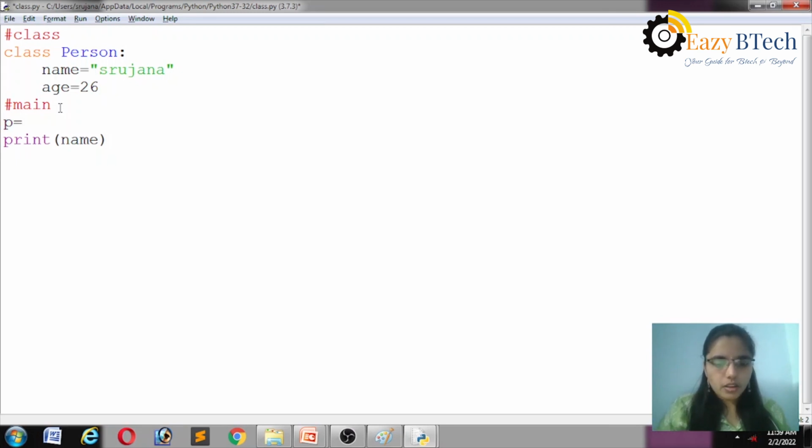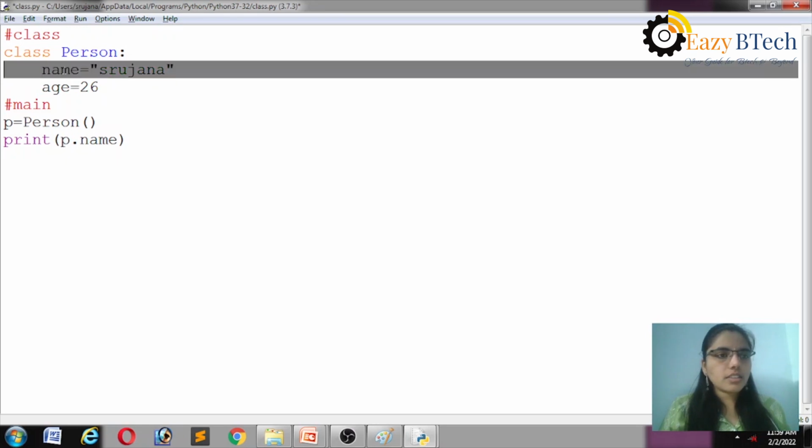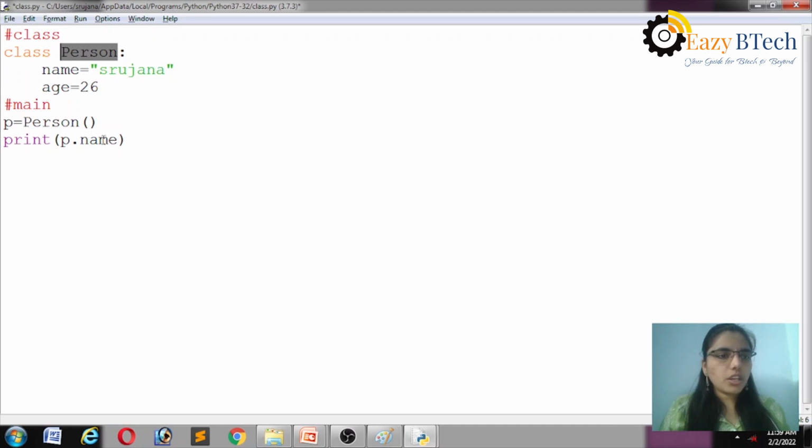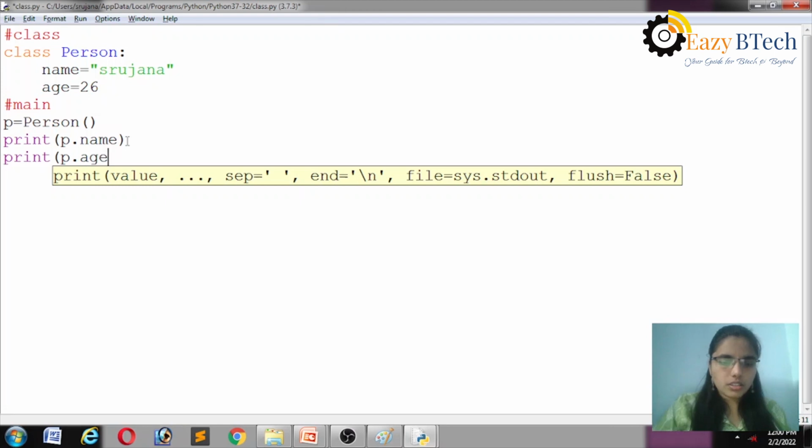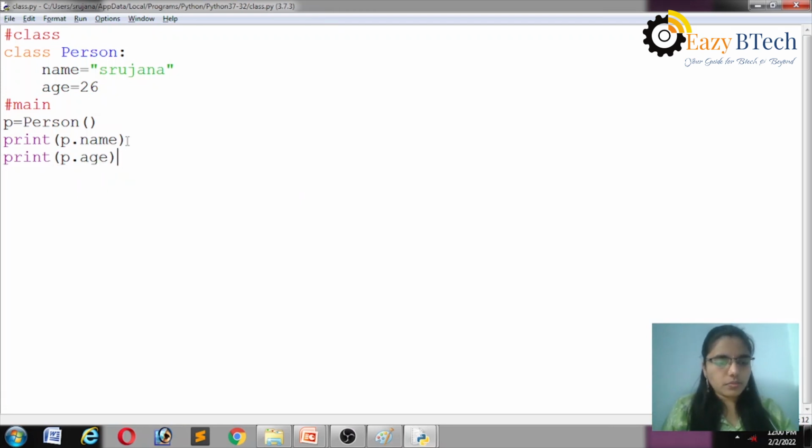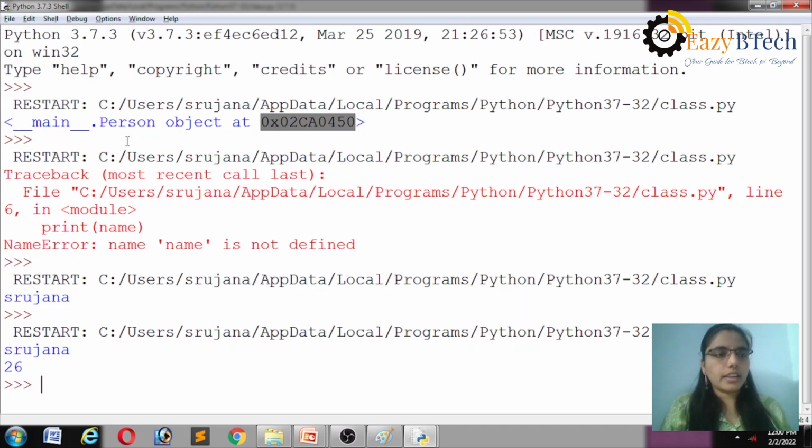P is equal to person of. Let's see here. P.name. So P is referred to as the object. So P can access the attributes from the class. So P.name, then the answer is Srishana. Next, print P.age. Then the answer is 26. Like this.